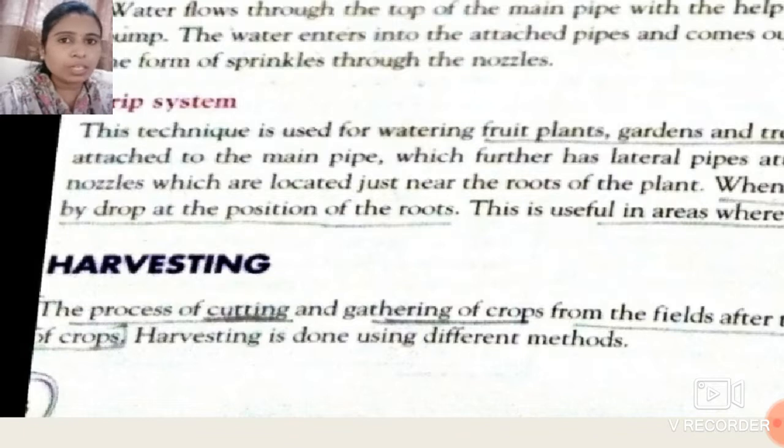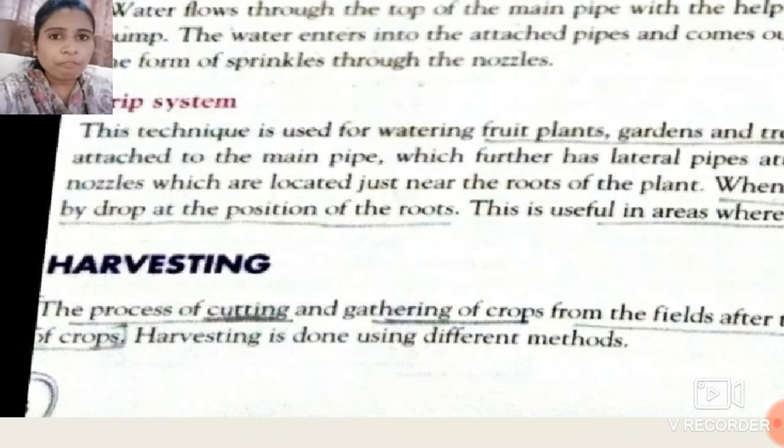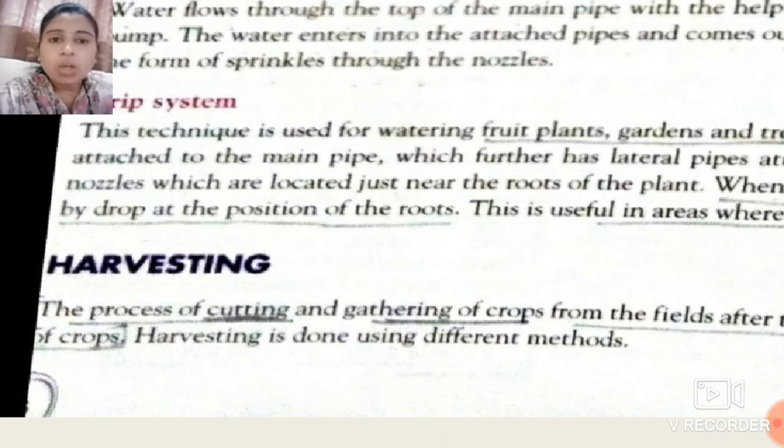Okay students, got it? I repeat: the process of cutting and gathering of crop from the field after the maturation of crop is known as harvesting.